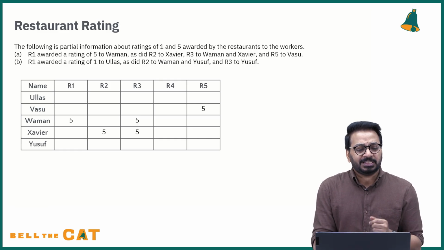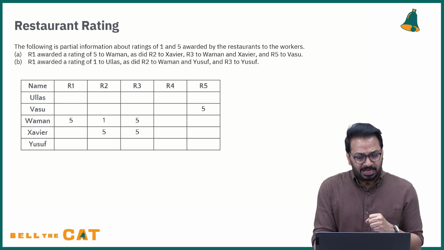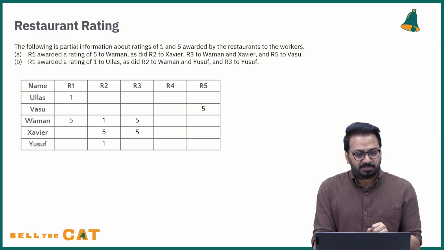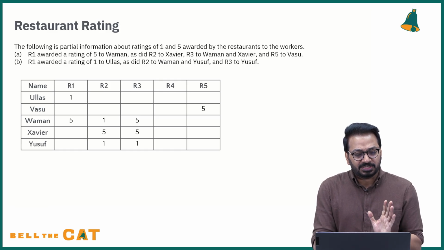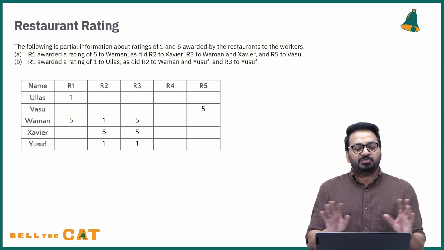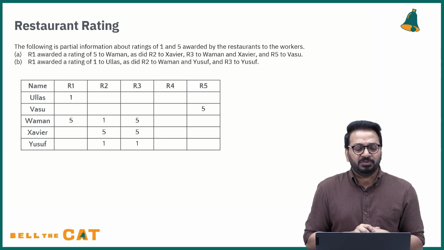So you have that. Next, R1 awarded a 1 to Ullas. R2 gave it to Vaman and Yusuf. R3 gave it to Yusuf. Okay, so this is what you have. So we have some values filled, and the bulk of the values are empty.